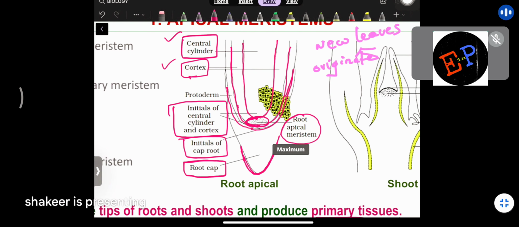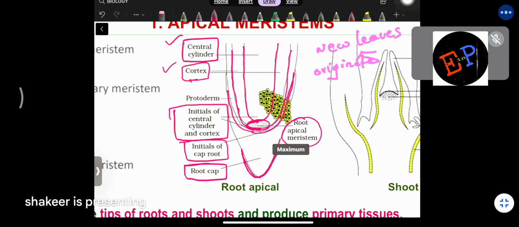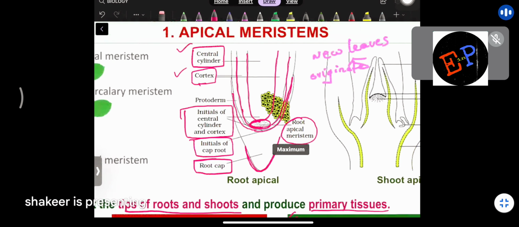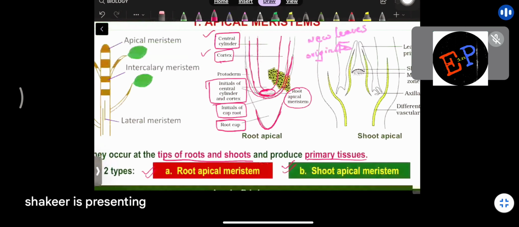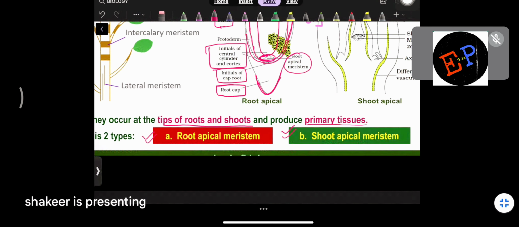So the middle part of the root is called the central cylinder. Central cylinder is surrounded by what? It is surrounded by cortex. And these root apical meristems you will find in the gap between this cortex and the central cylinder. So this is one point which you should remember very carefully. Therefore, what shall we write here? Root apical meristems.